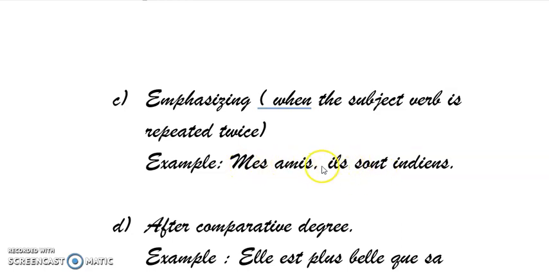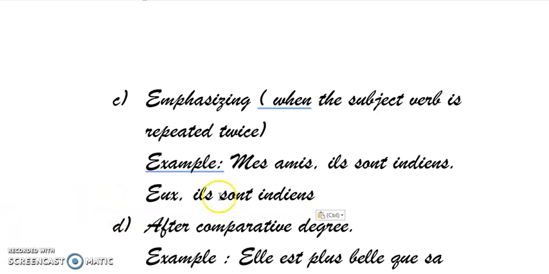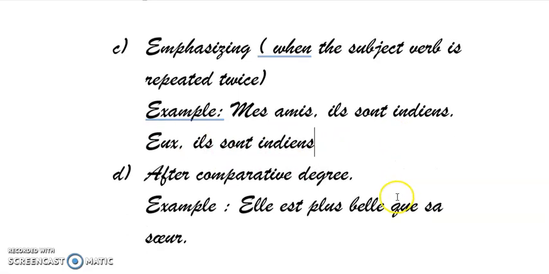So my friends and they, practically we're saying the same thing. So it's emphasizing. So now mes amis will become eux because it's plural male. We put the comma and then we write ils sont indiens.